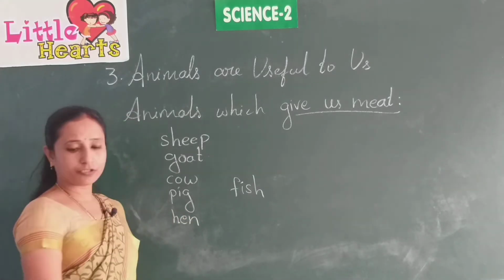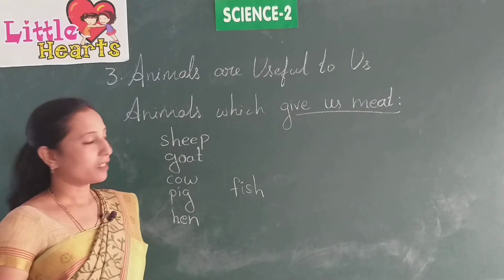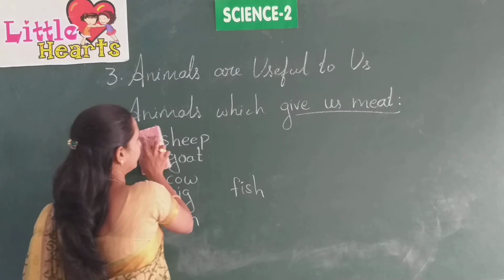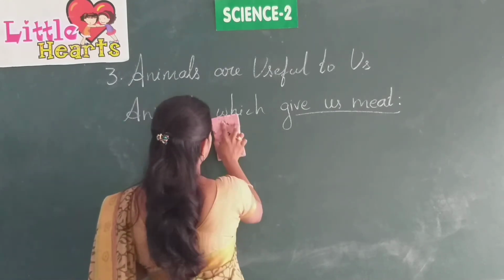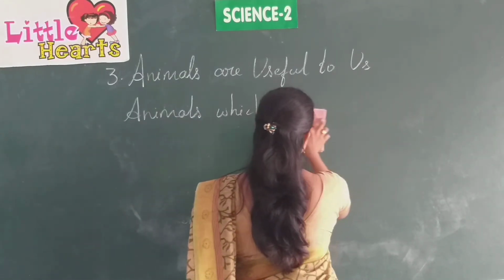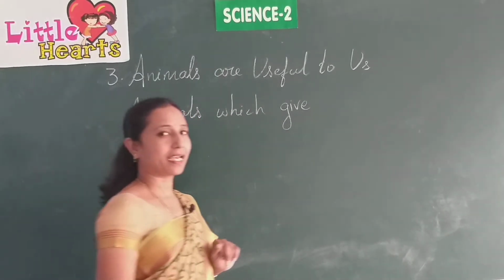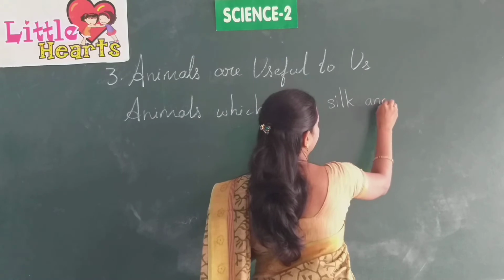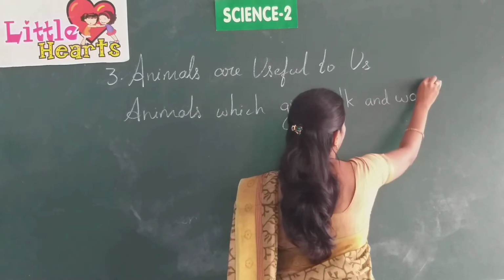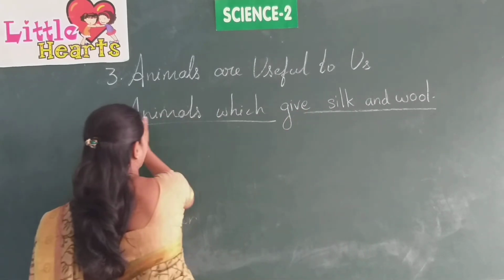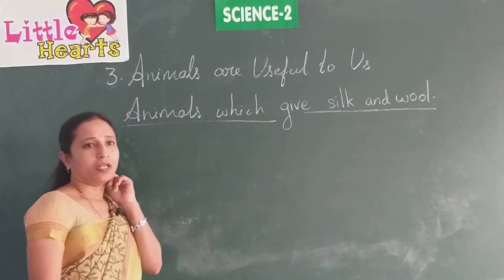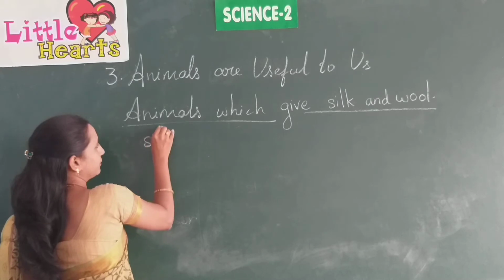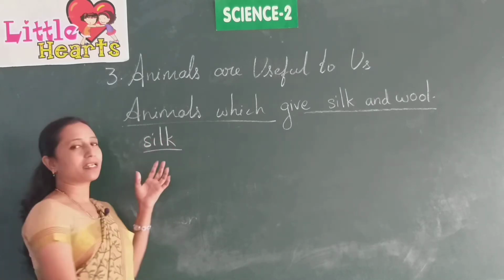We'll go to the next topic, that is animals give us silk and wool. Which animals give us these? First we'll discuss silk. From where do we get silk?